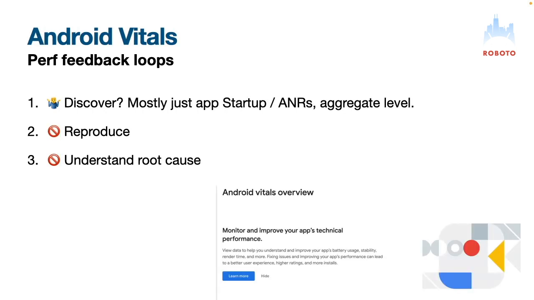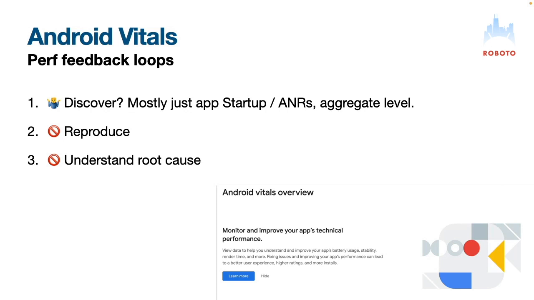Now there's another feedback loop, and that one is really nice because it's free, and we all get it. If you go on the Play Store, you can go in a section called Android Vitals and get a bunch of performance data for your application. And that is really cool. Now, the problem with that is it doesn't cover all that much. It tells you startup data, and it gives you how long it took for your app to start as an aggregate. And it tells you stuff like ANRs, like when the app is frozen. There's some data around frozen frames, but it's not really that useful.